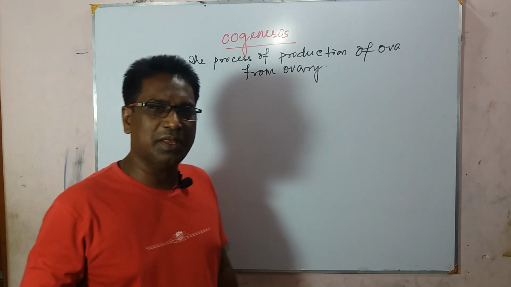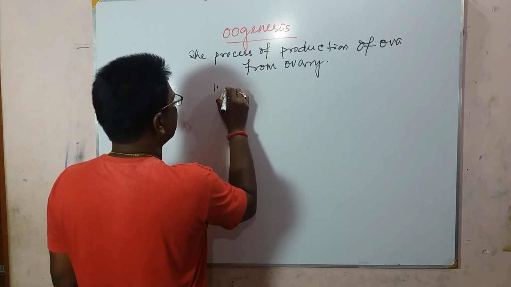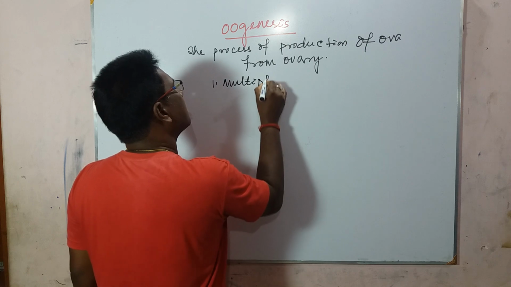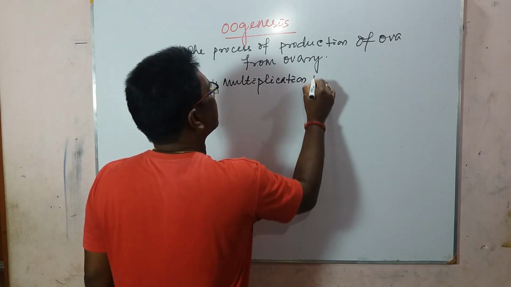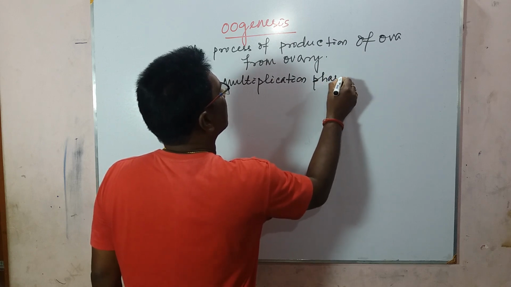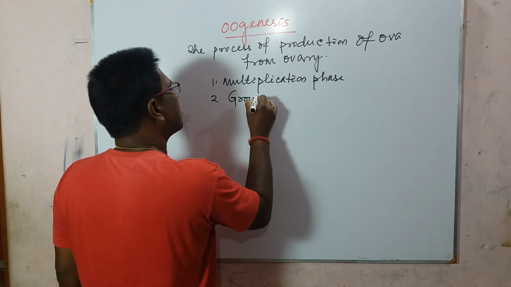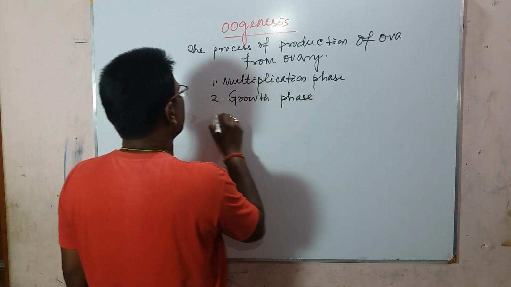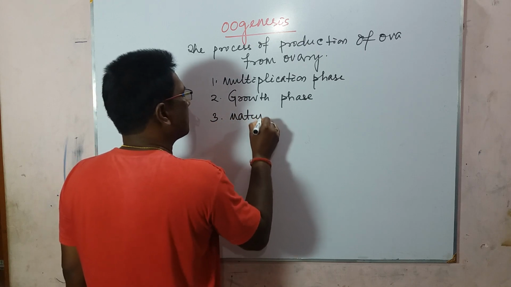Oogenesis involves 3 phases: first is the multiplication phase, second is the growth phase, and third is the maturation phase.